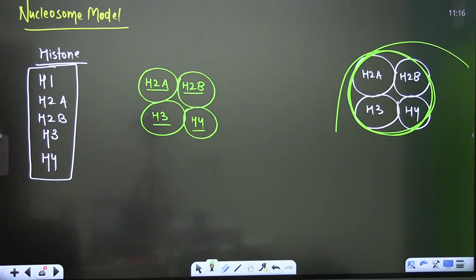Is that clear? So histones are organized to form a unit of 8 molecules, which is known as the histone octamer.